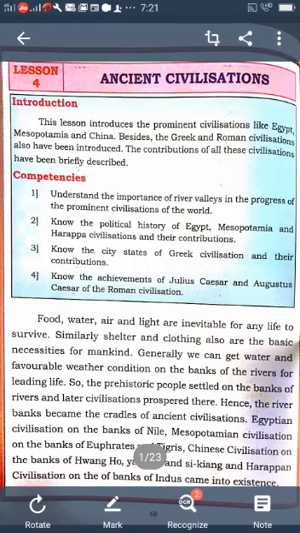High-raised temples named ziggurats were built here. The cuneiform script was used by those people. Gilgamesh is the great epic of the Mesopotamians. Which was the great epic of Mesopotamia? Gilgamesh. Understood? Cuneiform is the script of writing of the Mesopotamians. Ziggurats are the high-raised temples in Mesopotamia. So these are all the things we learn about Mesopotamia.